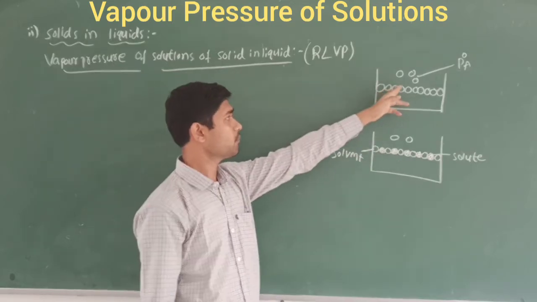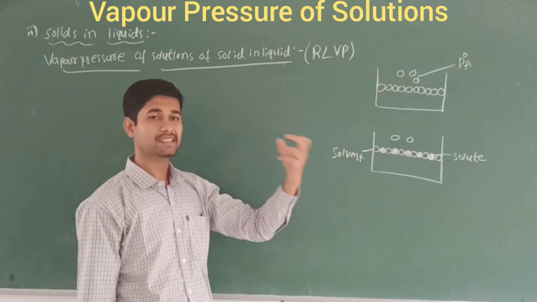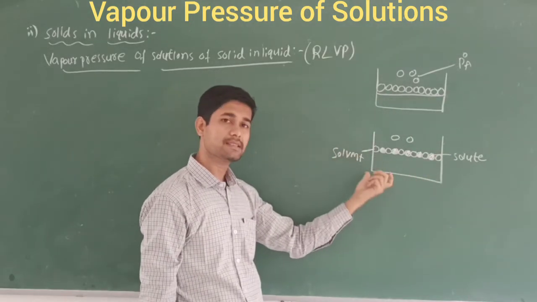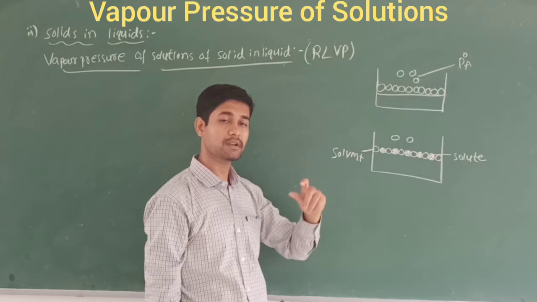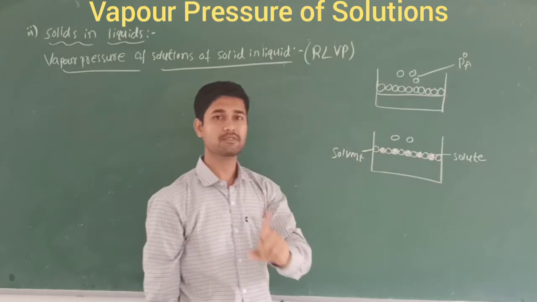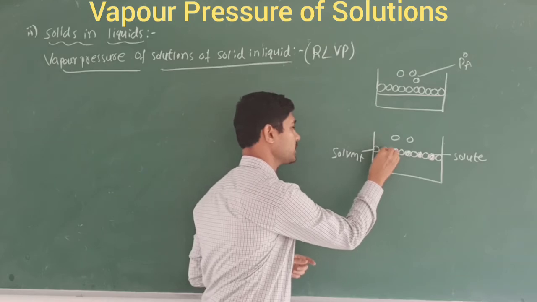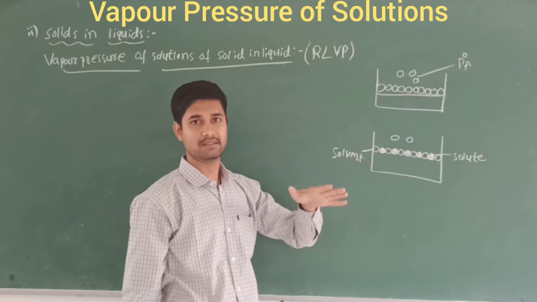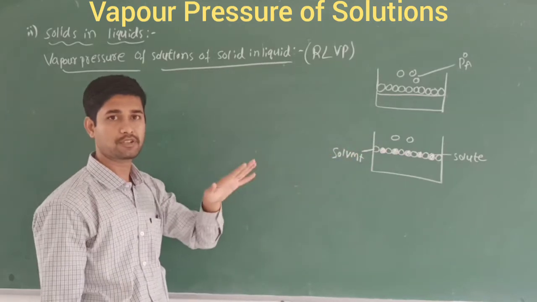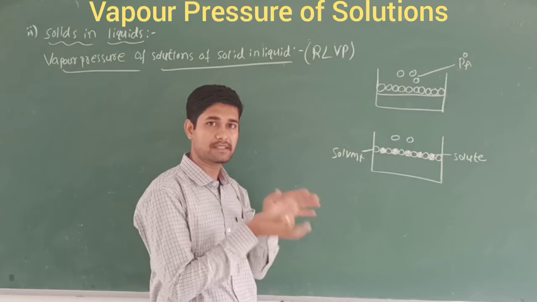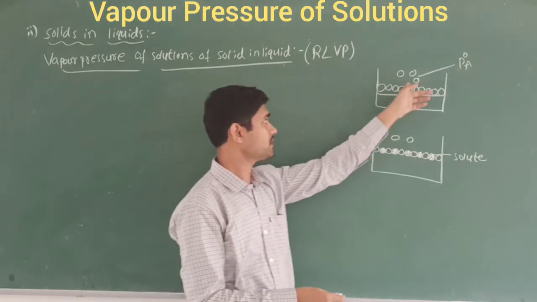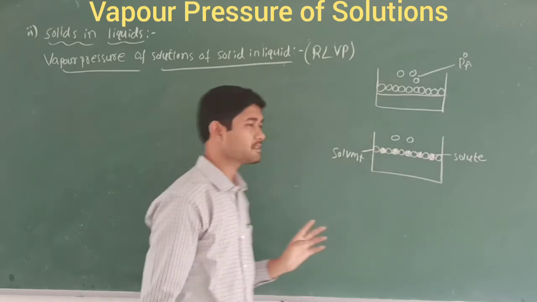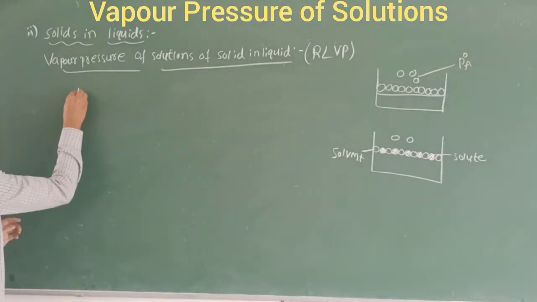What happens here? In the liquid in liquid solution, more solvent molecules escape from the surface. But here, only fewer solvent molecules escape from the surface of the liquid, because of the non-volatile solute. Because of this, the pressure decreases here. It is called relative lowering of vapor pressure. As the name indicates, the pressure exerted by these molecules is lower here, whereas it is higher there. The solute is a solid and the solvent is a liquid. This is the reason. So according to Raoult's law, I am going to write the pressure.